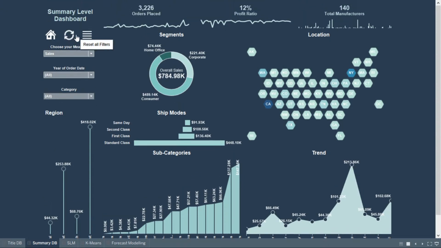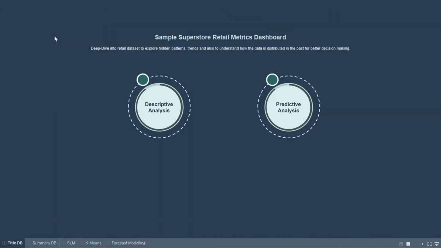And then I can reset the filters. I can hide this button so that the menu bar will not appear. We can have a show hide button, and then I can have a home page where it will take me to the home screen where we will be able to play with predictive analytics.